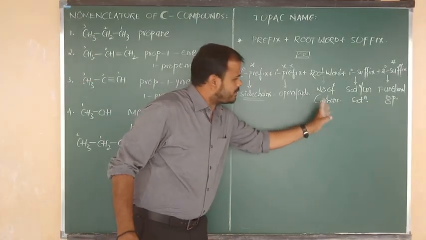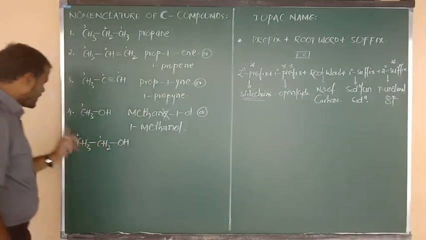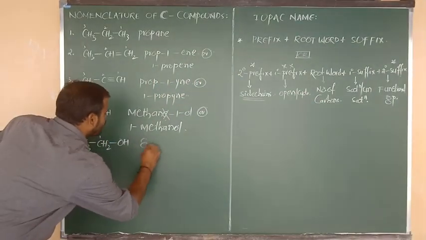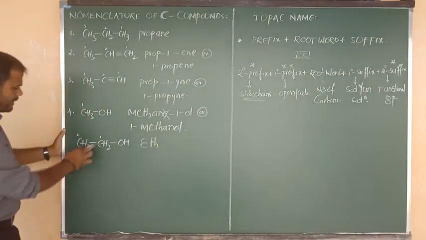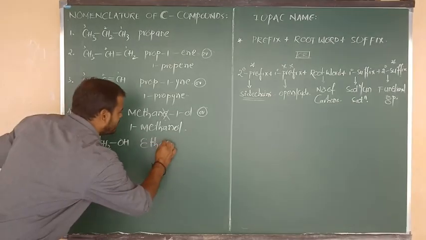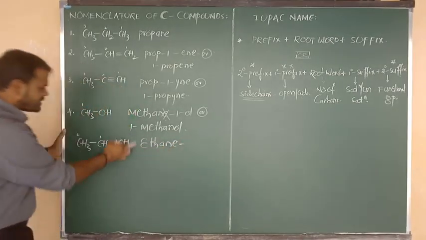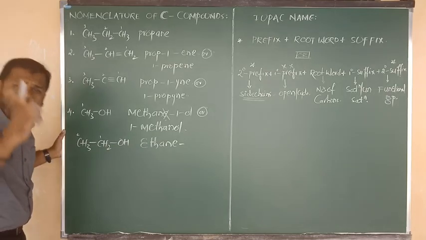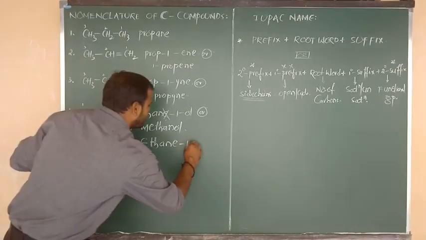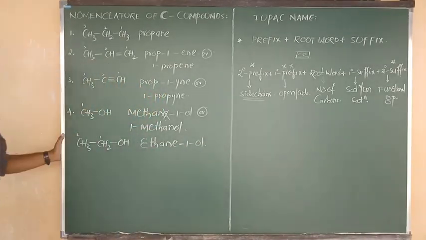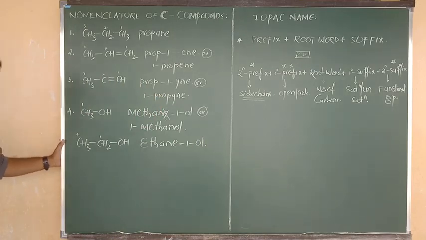Next, go to the number of carbons. How many carbons are there? 2 carbons. The root word for 2 carbons is eth. Between the 2 carbons a single bond is there, nothing but an. And the functional group is alcohol. Alcohol means ol. The ol number is 1. So simply we can say 1 ol. Clear, all of you?